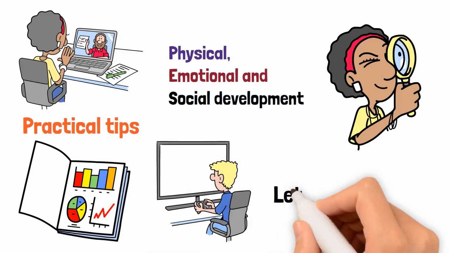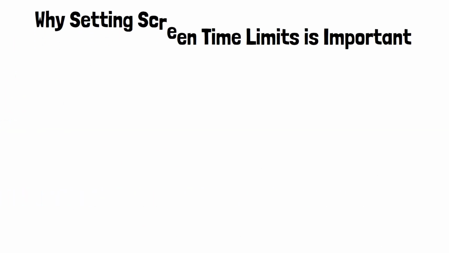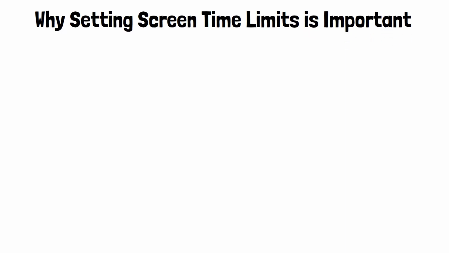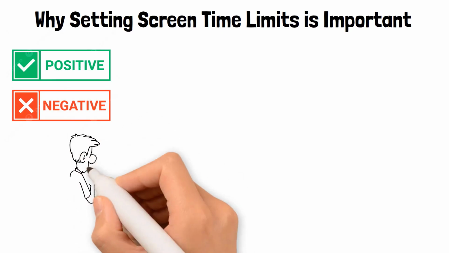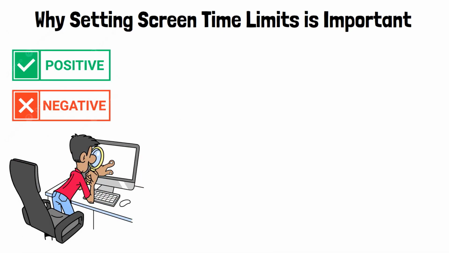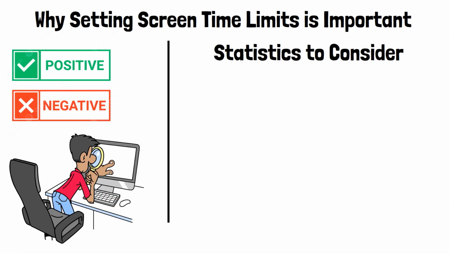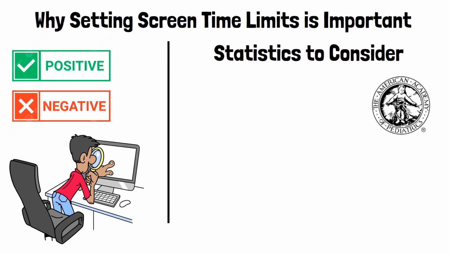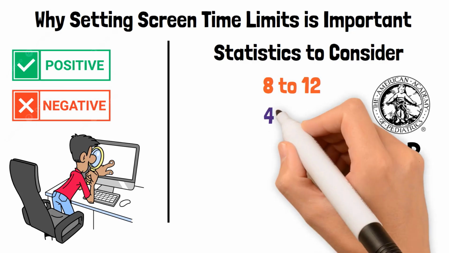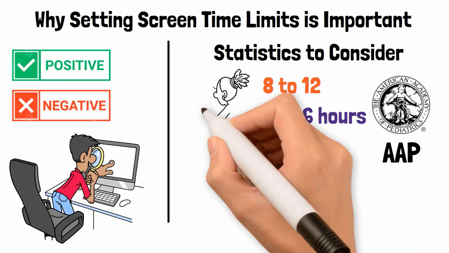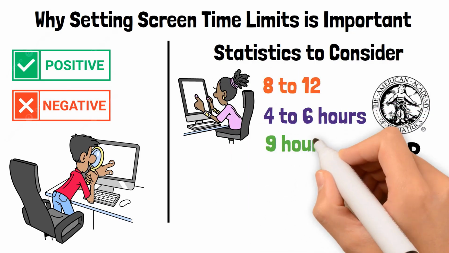Let's get started. Why setting screen time limits is important. Screen time can have both positive and negative effects, depending on how it's used and for how long. Statistics to consider. According to the American Academy of Pediatrics, AAP, children aged 8 to 12 spend an average of 4 to 6 hours per day on screens, while teens can spend up to 9 hours.